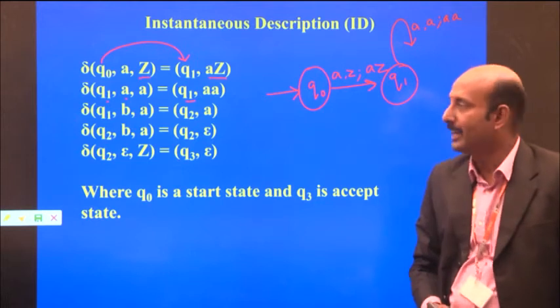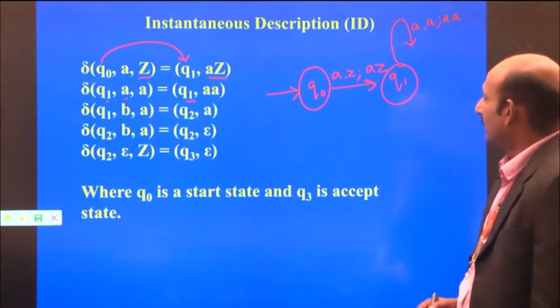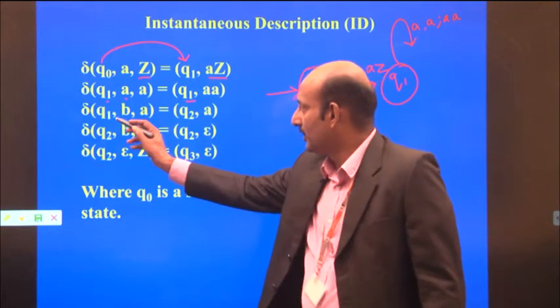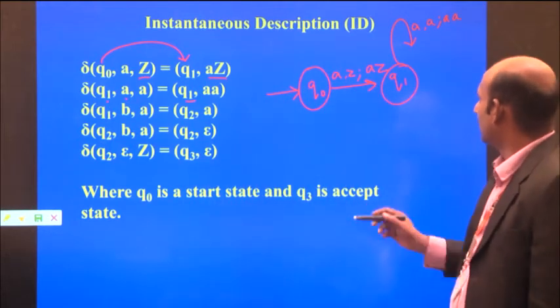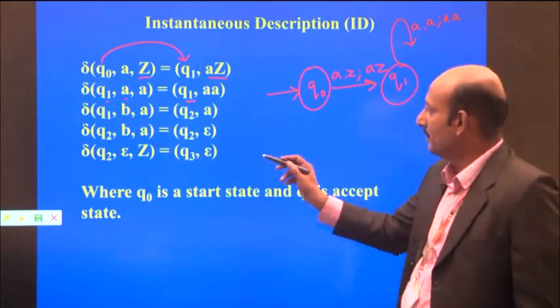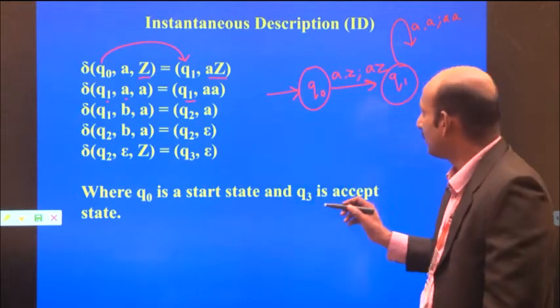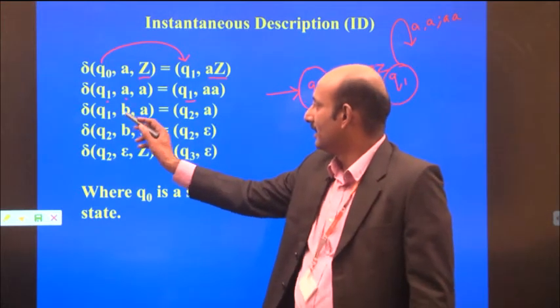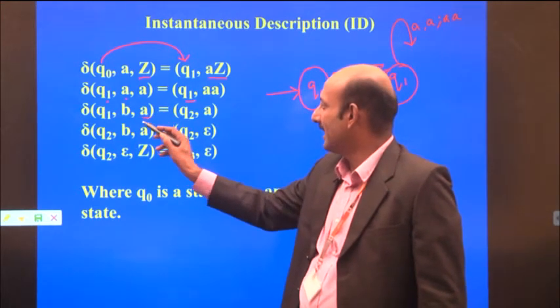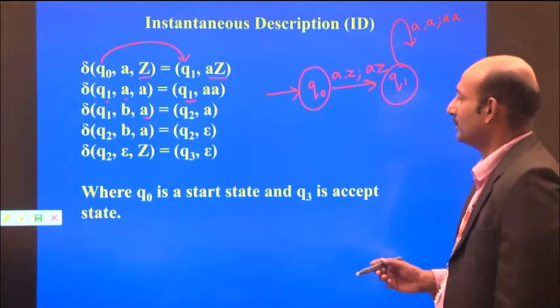Similarly, for Q1 with input B and current stack symbol A, it goes to Q2.